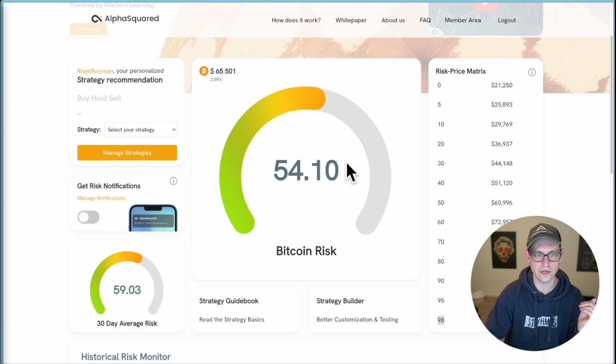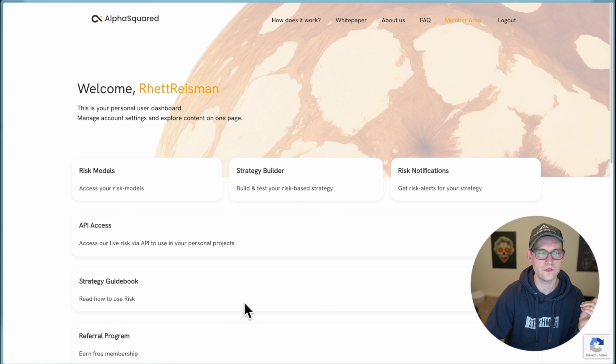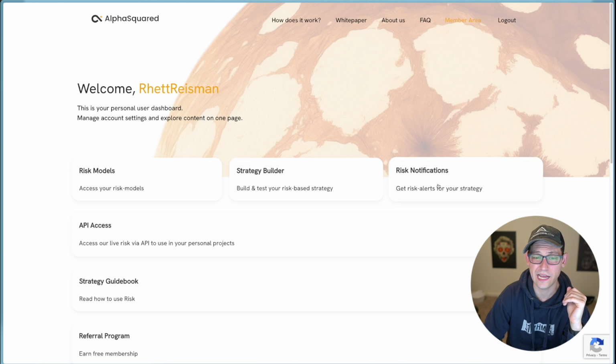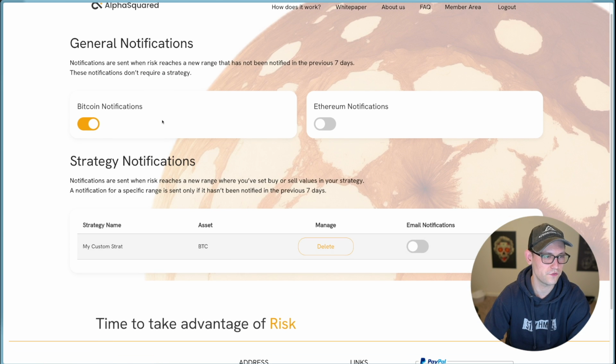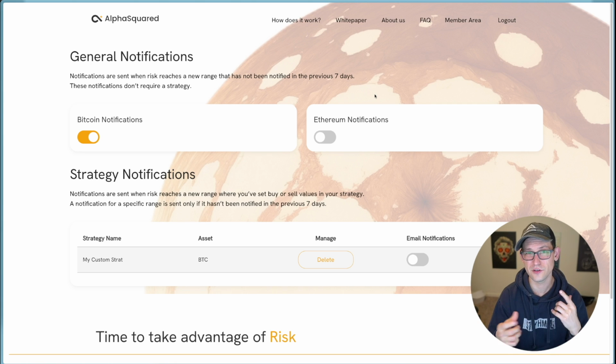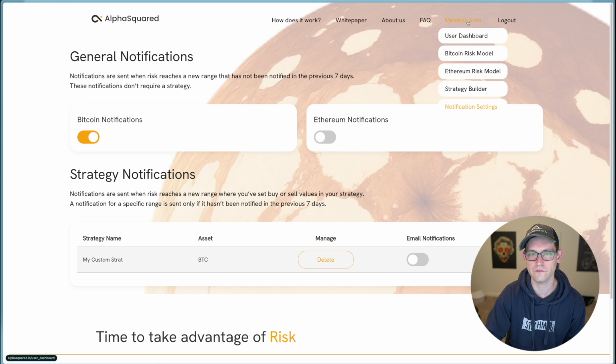So in addition to providing this risk indicator, if we go ahead and click up on the member area, we can see all of these other services that are being offered from AlphaSquared. I think the key one to point out right now is these risk notifications. We'll see here that we have the ability to set notifications for different strategies that we have on Bitcoin or on Ethereum, and then receive those notifications via email. But I think the feature that most people are going to be excited about is if we hover up here on member area and then we click down here on strategy builder.